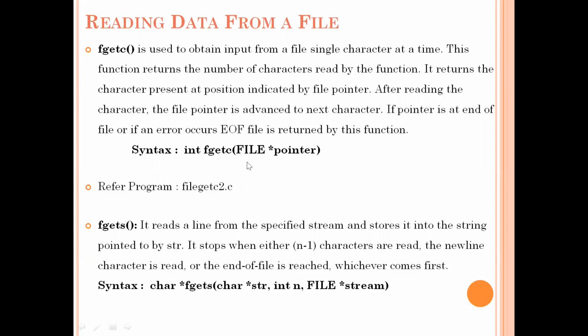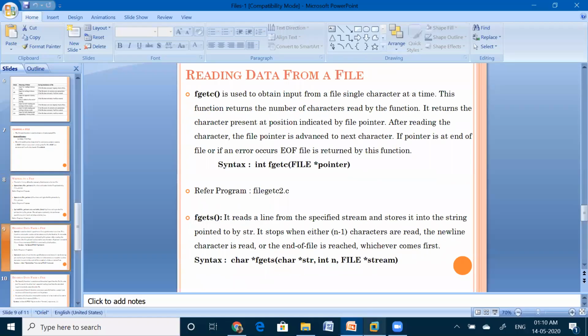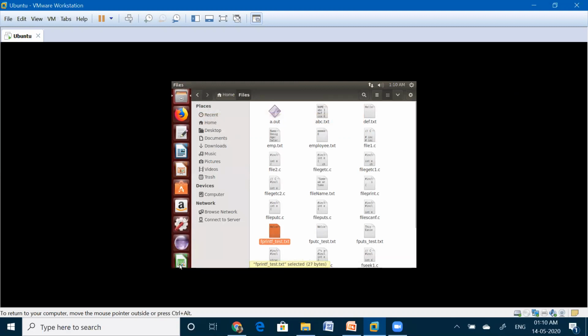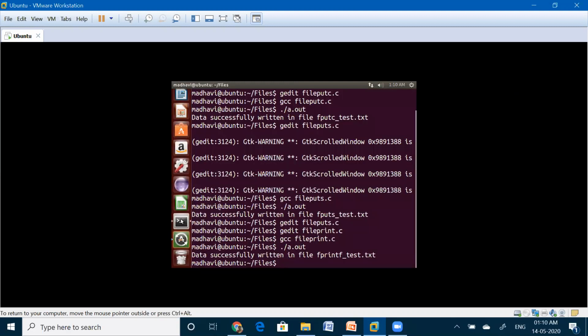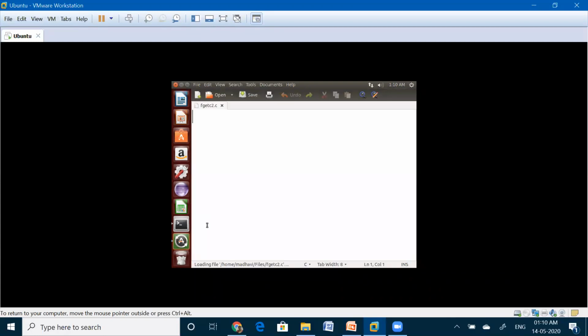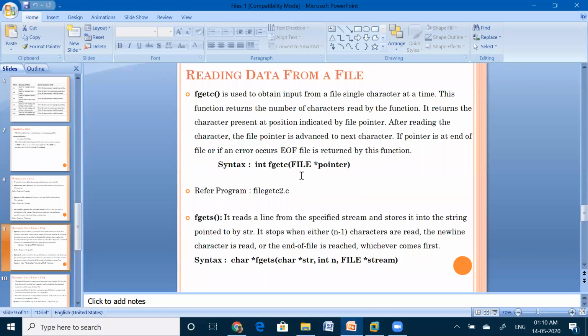So see the program for this, fgetc2.c. Sorry, I forgot the file name.